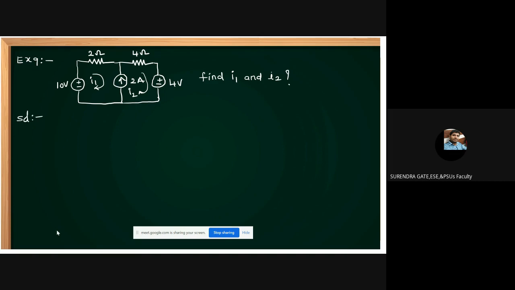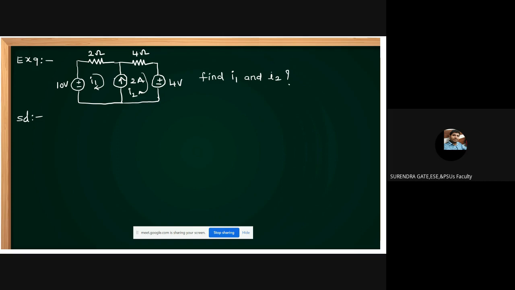A current source is common to two loops, two meshes. Then we go for which method, friends? A super mesh. This concept is super mesh. One equation we can easily get. We can write the two equations.